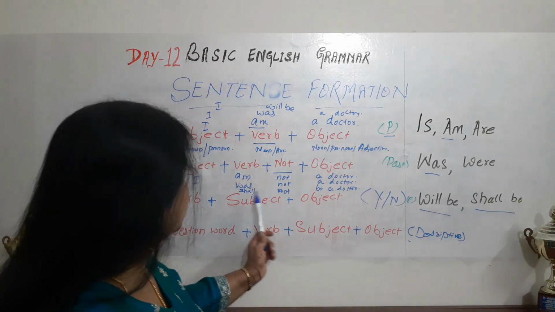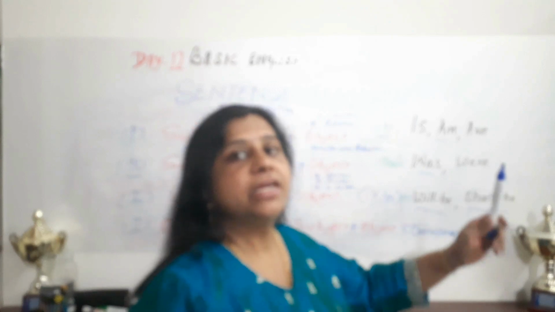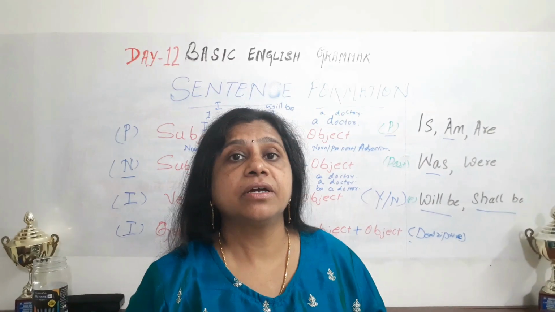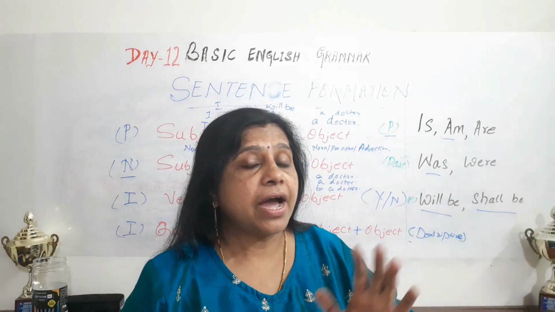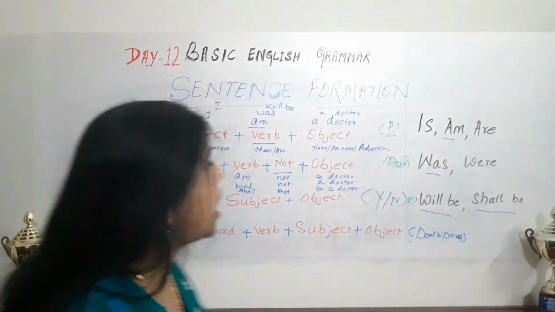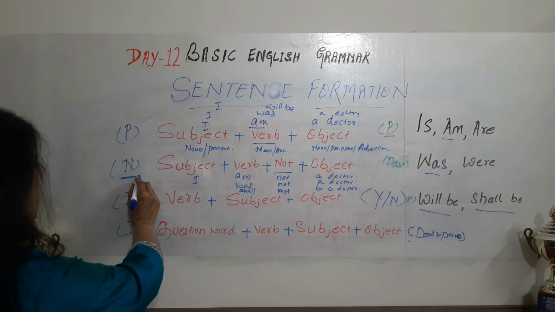So why shall not be? Shall be is there, right? We cannot say I shall be not. So that would be a bit wrong. So what you can say is, I shall not be a doctor.